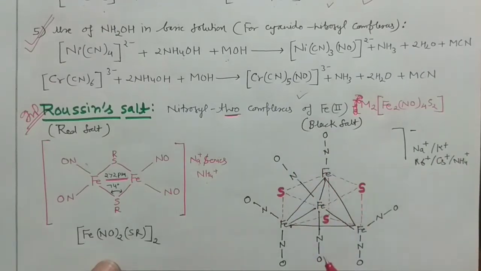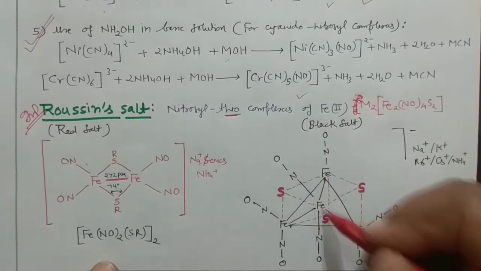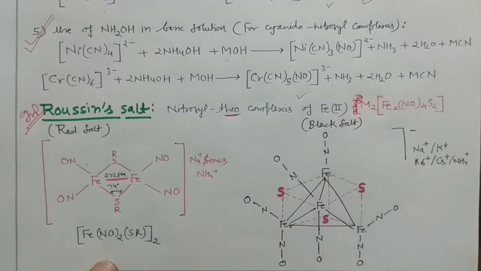1, 2, 3, right, and 4, right. With the center, it is also having the 4. Okay, and then you can count 1, 2, 3, 4, 5, 6, 7. Okay, 7 are there. So you can connect all the Fe. See, first Fe with the NOs, then second Fe with the NO, then third Fe with the NO, right, and then fourth Fe with the NO, and then you will satisfy the coordination number for the iron. So connect all of them with this one.